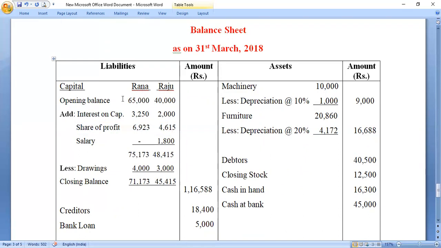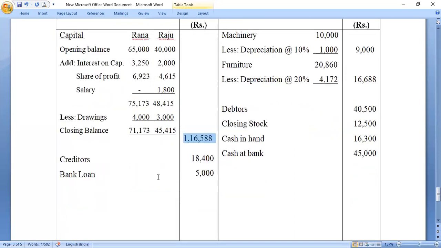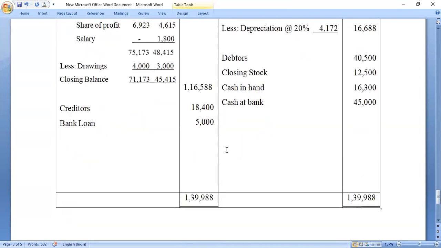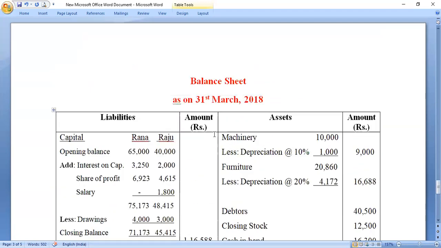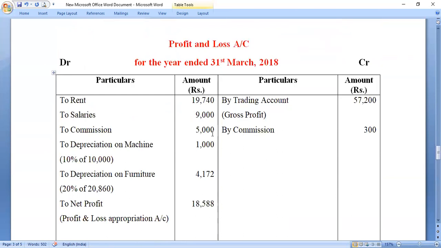In the balance sheet, these items I have already discussed: opening capital, interest on capital, share of profit, salary. This is the total. From this, we deduct the drawings, and then the closing balance we derive for Rana and Raju separately. And this is the total of their capital accounts. And these items, creditors and bank loan, we had already written. For machinery, I told you, machinery less depreciation, we are going to write it like this. Same way for furniture. These are the figures of the items that I have already discussed: debtors, closing stock, cash in hand, cash at bank. So what is the total? This much. And always the total of the balance sheet will agree. So this is the way you are going to solve your question in the exam.